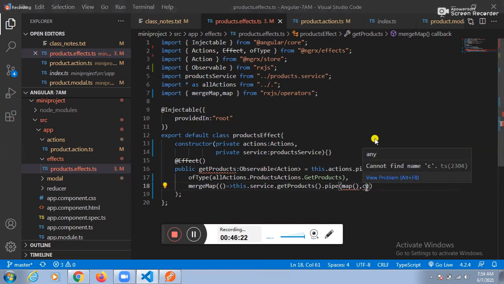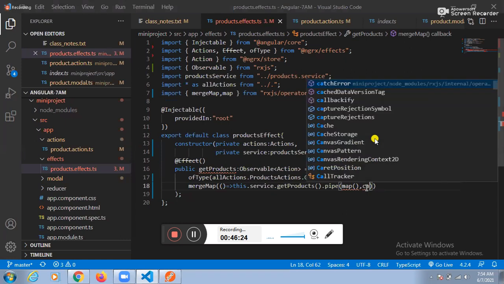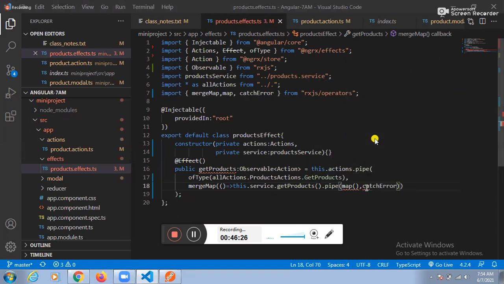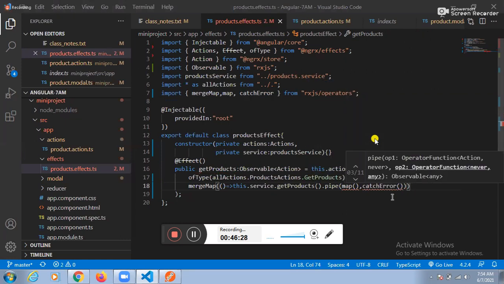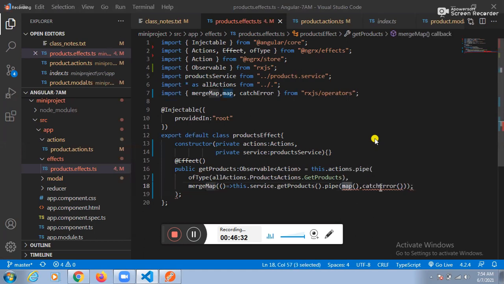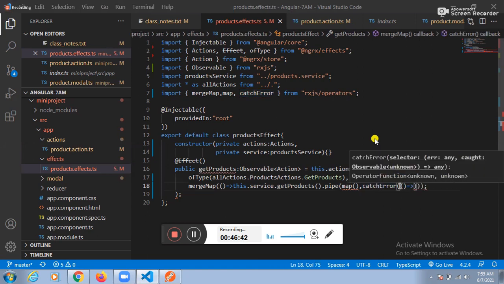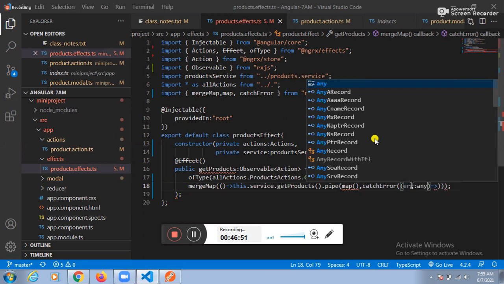Next function, tell me here, what is the next function? The next function is catchError. To catch the positive response, which function is there? Map function. To catch the error response, which function is there? catchError function. Here itself, what is the argument we need to pass? Callback function. Whatever the error we are getting, that error will be stored into the error variable.